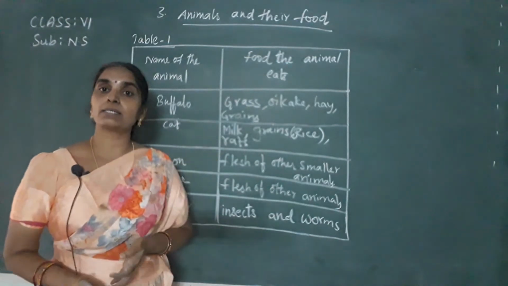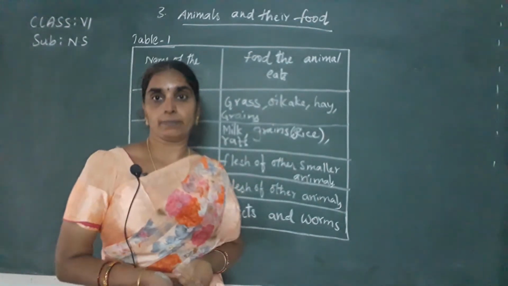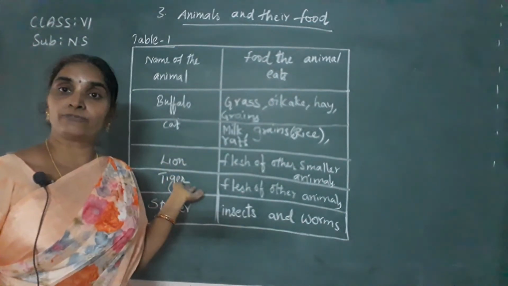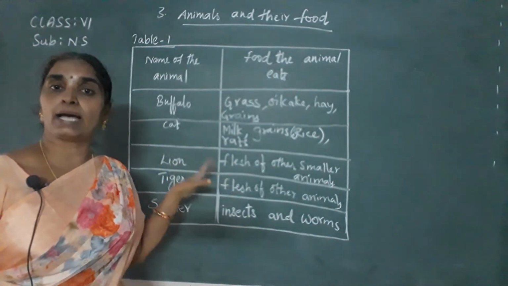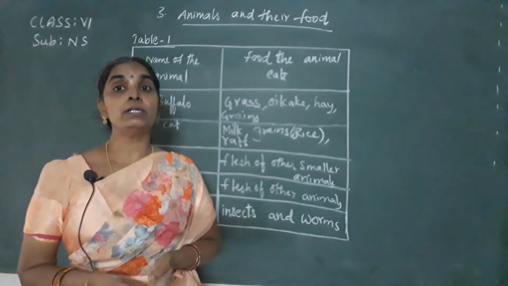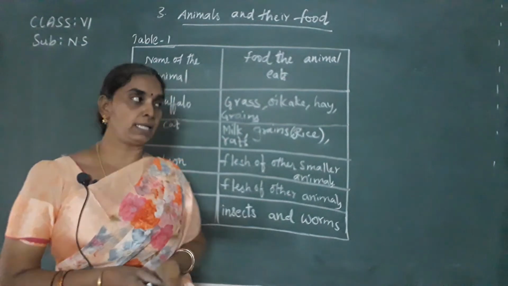And some animals eat the flesh of other animals like lion, tiger, wolf, cheetah. These live in forest and they depend on the flesh of other animals mostly, isn't it?